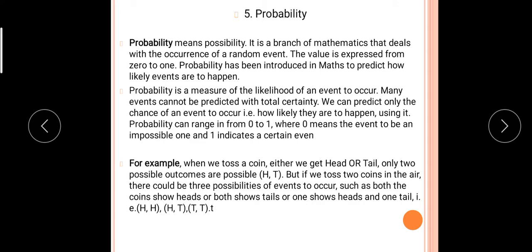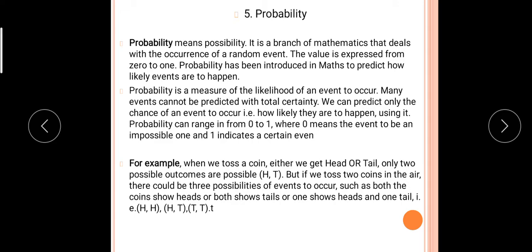But if we toss two coins in the air at a time, there could be three possibilities: both coins head, both tail, or one head and one tail. So according to the given event, there are possibilities, and it is called probability.